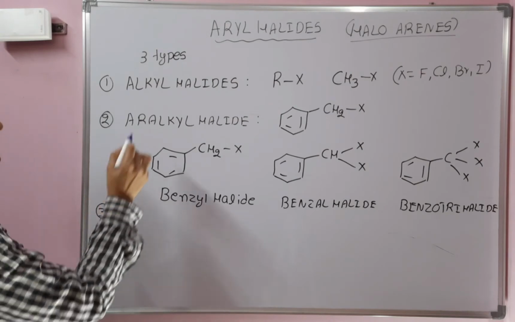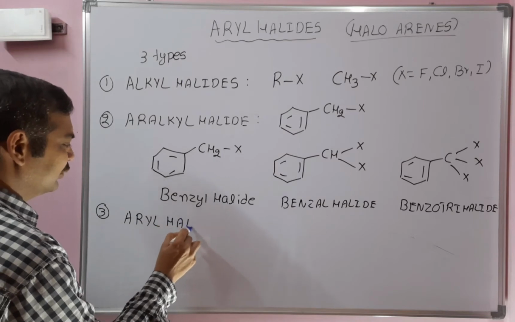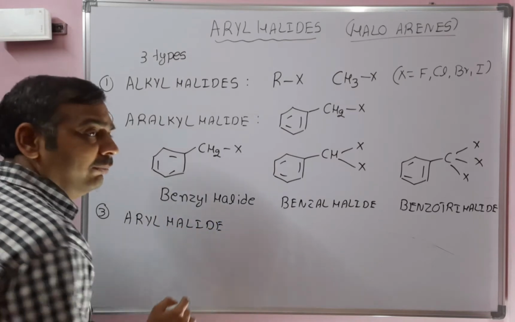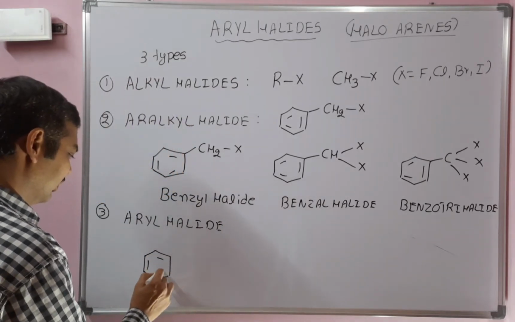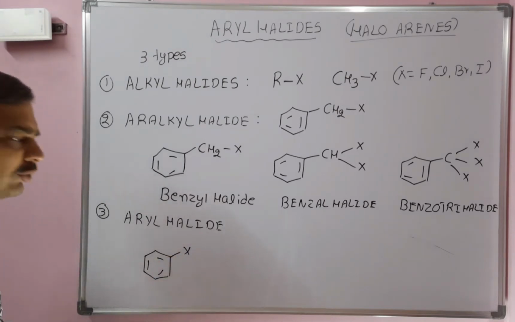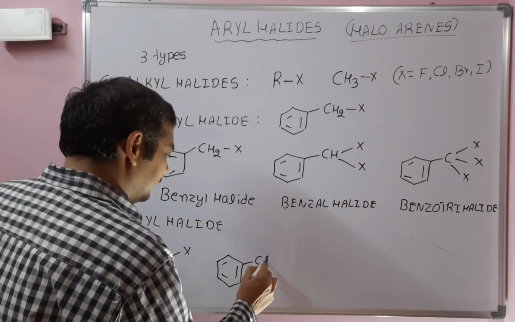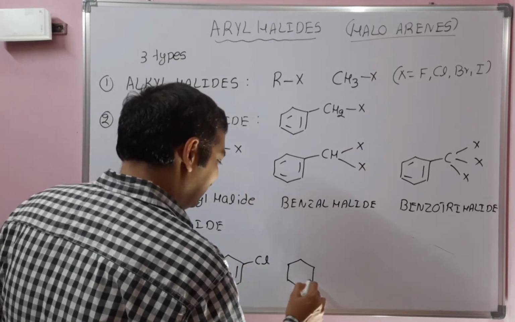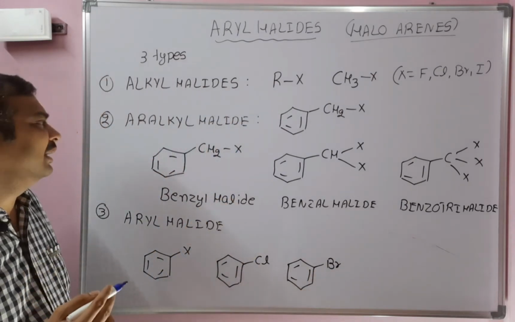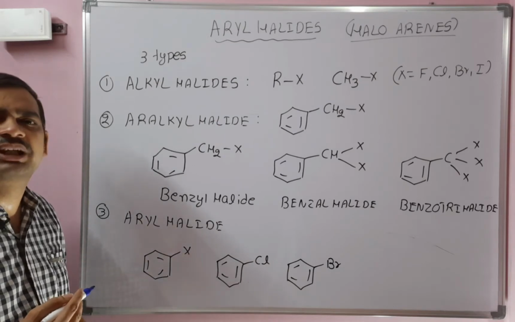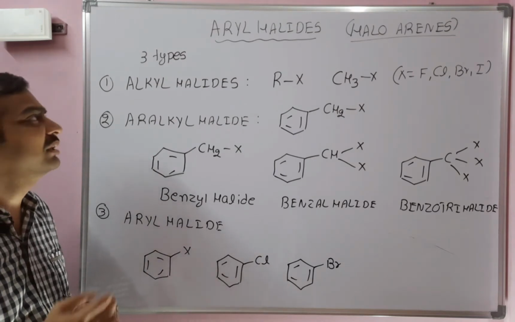The last classification is our topic, aryl halide. In aryl halide, halogen is directly attached to a carbon of the benzene ring. If X is chloro or bromo, we get chlorobenzene, bromobenzene, like that. These are the aryl halides. So alkyl halide, aralkyl halide and aryl halide are the main classifications of halogen containing compounds. Today we will discuss the synthesis and the chemical properties of aryl halides.